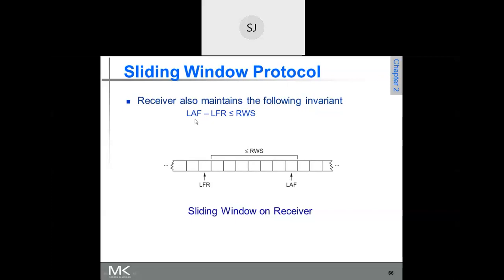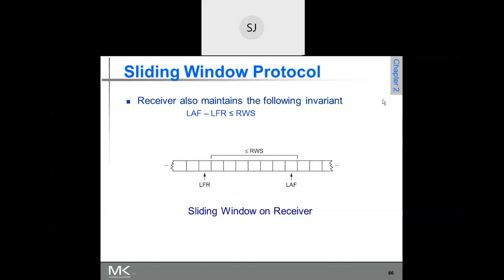Again, the same thing. LAF means largest acceptable frame, and that is 17. LFR is 10, the last frame that is received successfully and for which the acknowledgement is already sent. So LAF minus LFR is 17 minus 10, so my receiving window size should be less than or equal to 7. Is it clear?